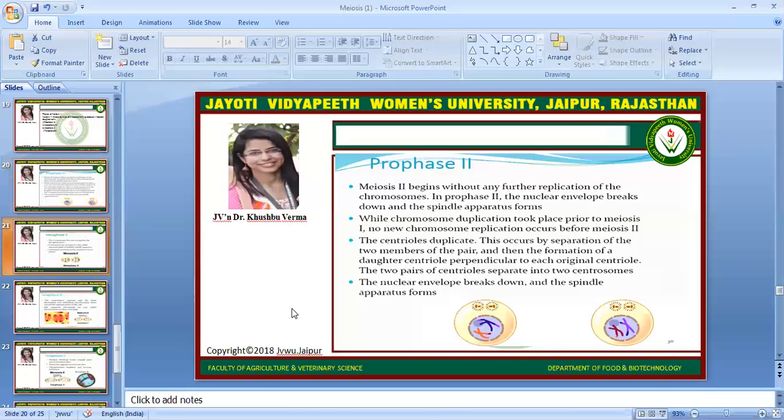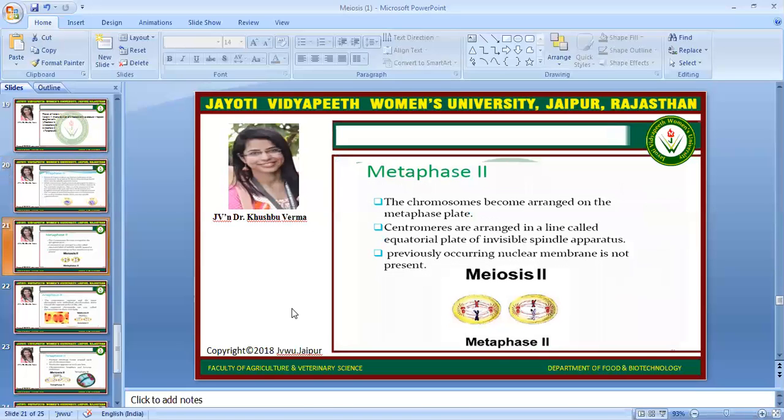and spindle fibers appear. In the next phase, which is metaphase second, the chromosomes become arranged on the metaphase plate. Centromeres are arranged in a line called the equatorial plate of the invisible spindle apparatus. The previously existing nuclear membrane is not present.